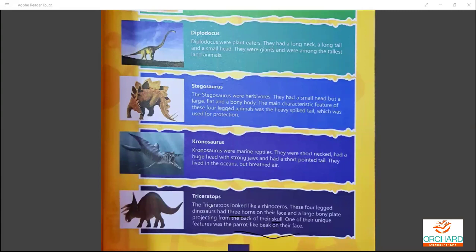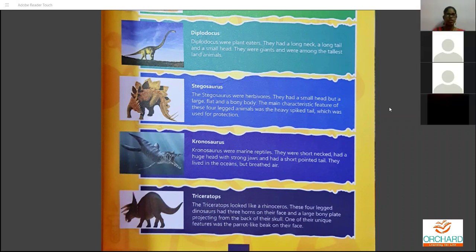Why are they called Triceratops? Because of the three horns they have. That's what the tri means. Again, it's a four-legged dinosaur with three horns and a bony plate projecting from the back of the skull, and the unique feature was the parrot-like beak on the face. So these are some kinds of dinosaurs which evolved during their period.